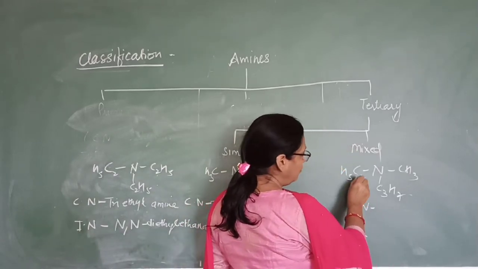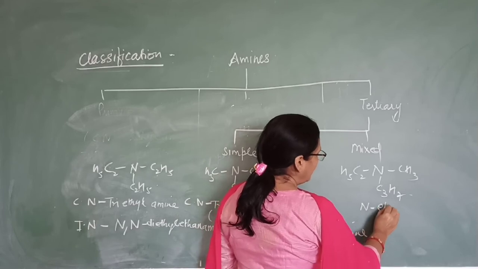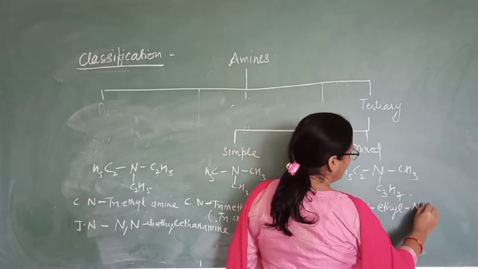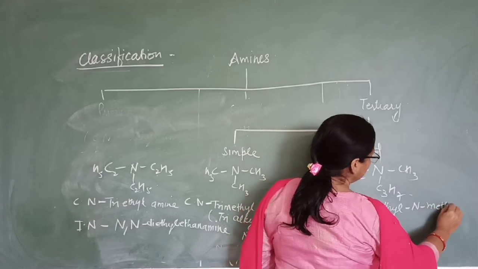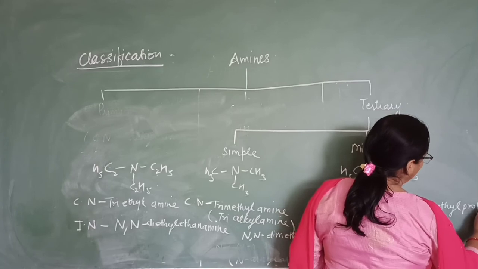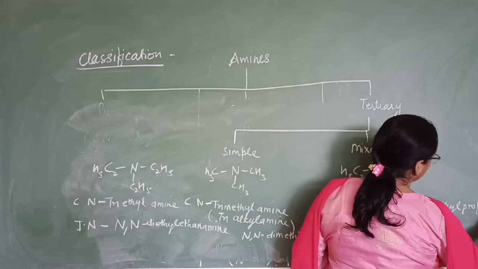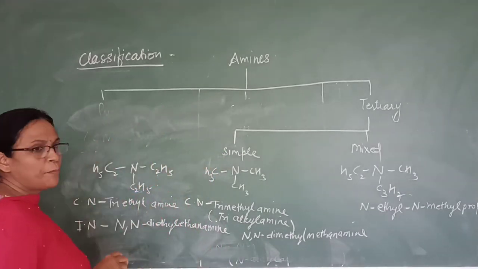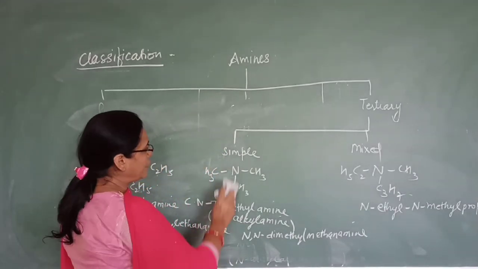Okay, so N-ethyl, then N-methyl, and then propanamine. N-ethyl, N-methyl, propanamine.